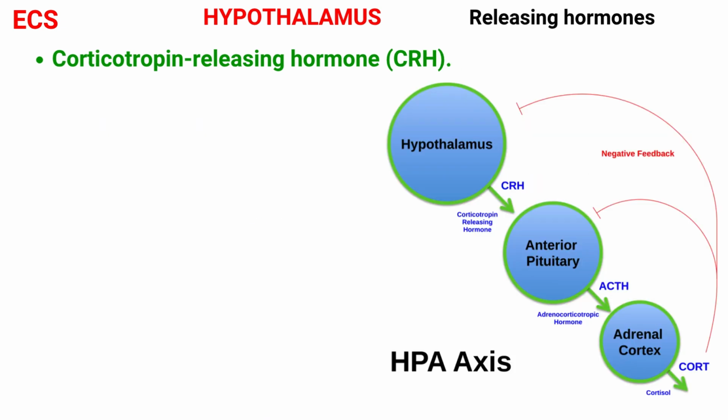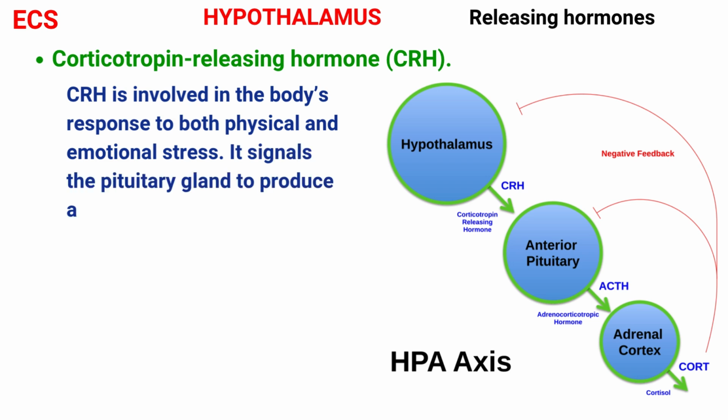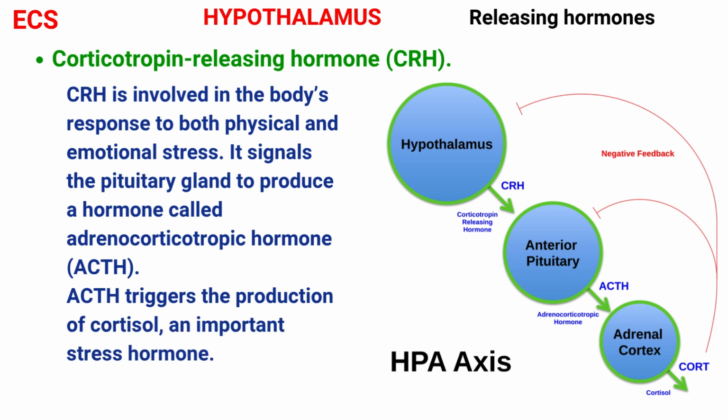Next is corticotropin releasing hormone. Corticotropin releasing hormone is involved in the body's response to both physical and emotional stress. It signals the pituitary gland to produce a hormone called adrenocorticotropic hormone. This adrenocorticotropic hormone triggers the production of cortisol. It is an important stress hormone.